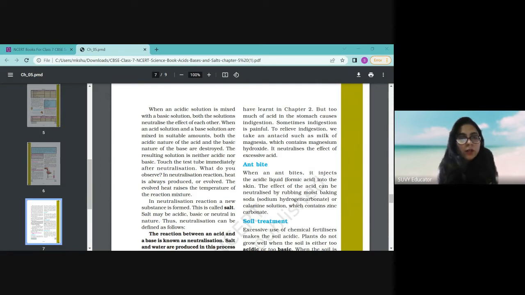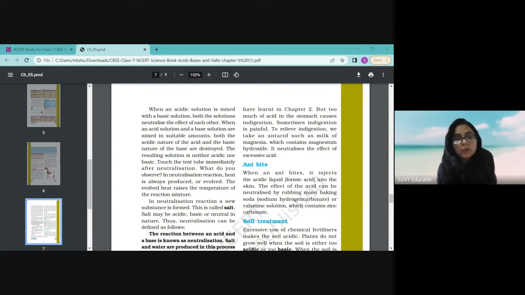Suppose I have one acid, that is HCl, hydrochloric acid, and I have one base, that is NaOH. What compound will be formed? The salt. How is it formed? The H has plus charge, the Cl has negative charge, the Na has plus charge, and the OH is negative charge. So always opposites attract.